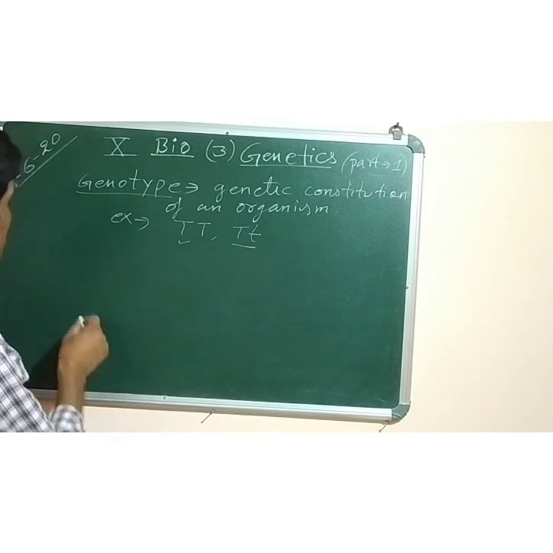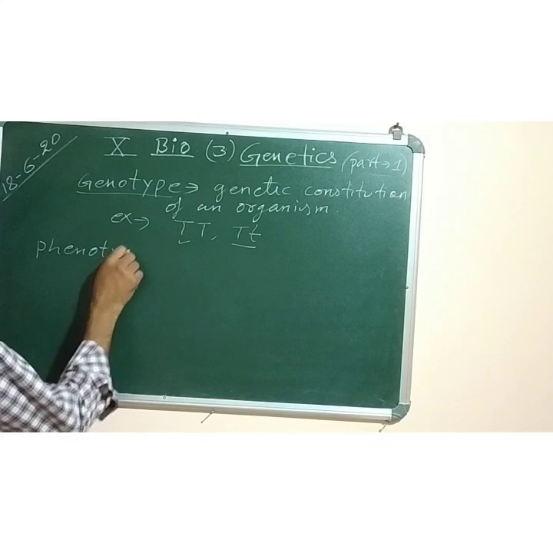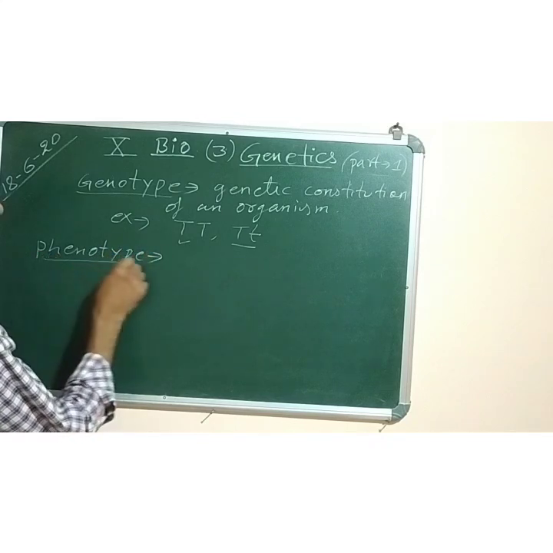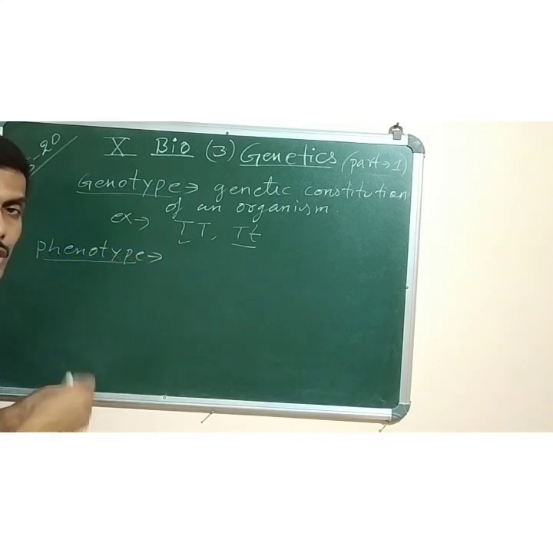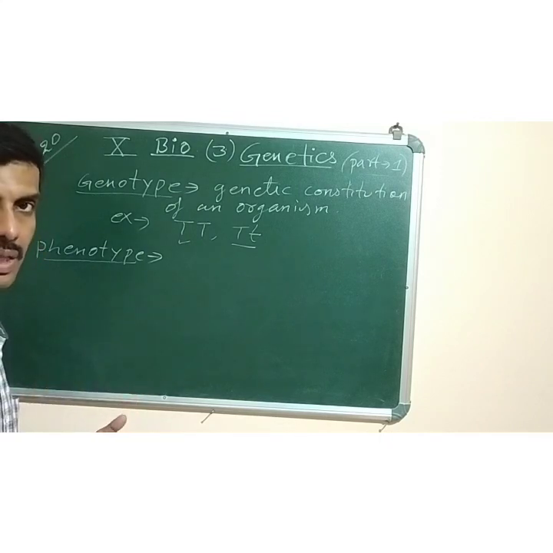Understood? Now next we have phenotype. Phenotype is defined as the expressed characters, meaning whatever characters are seen outside, which are genetically controlled.